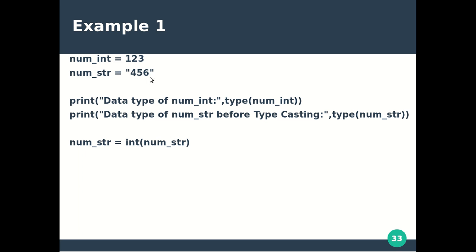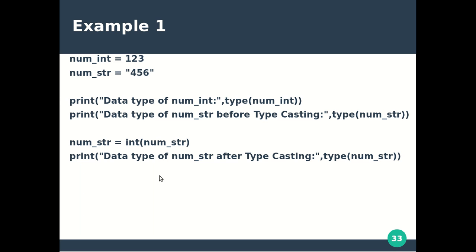Previously it was string type of data. Now, after conversion, it becomes an integer, because here int is written. Suppose if it is float, then whatever output we get will be in float form, and the type of num str will be float. So, what will be the data type of num str after typecasting? Integer.